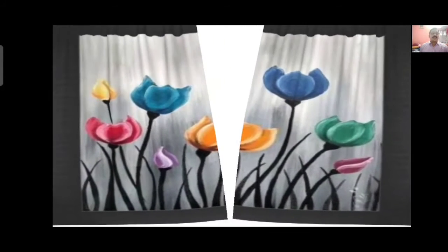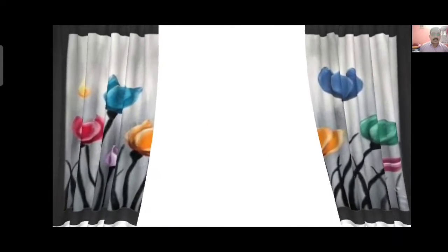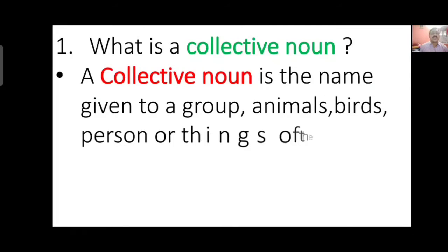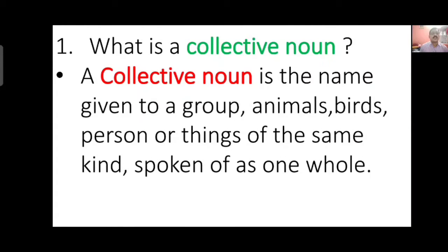What is a collective noun? So let's start. What is a collective noun? A collective noun is the name given to a group of animals, birds, persons or things of the same kind, spoken of as one whole.